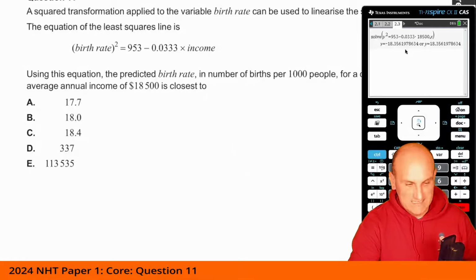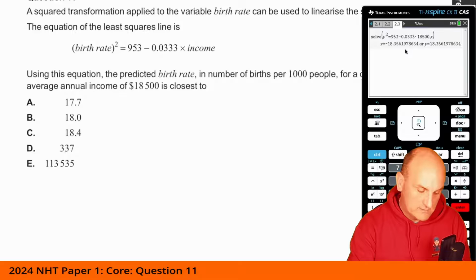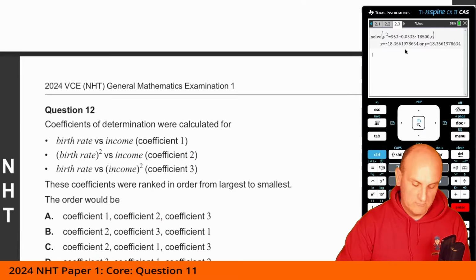And so that's not necessarily going to be particularly helpful. We want the positive one, and it wants it rounded or closest to 18.4, which is going to give me C as my correct answer. Oh, I thought they were going to ask me to do something really complicated there.